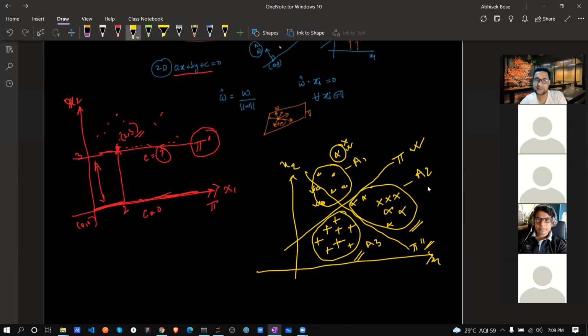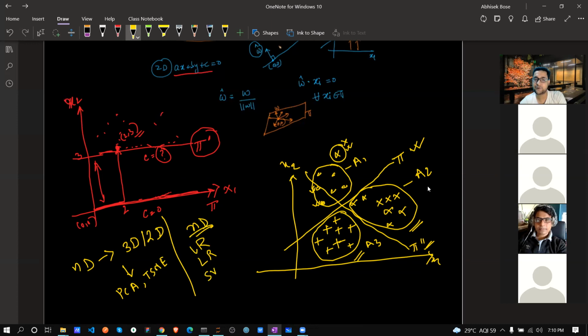So the basic thing: if I need to convert from ND to 3D or 2D, we will learn that in future with PCA and t-SNE. If I need to calculate distance in machine learning, then we will learn logistic regression, linear regression, and support vector machine.